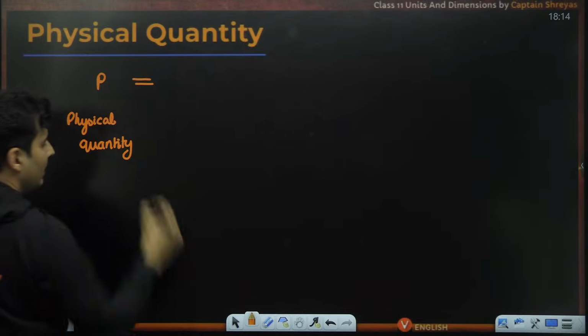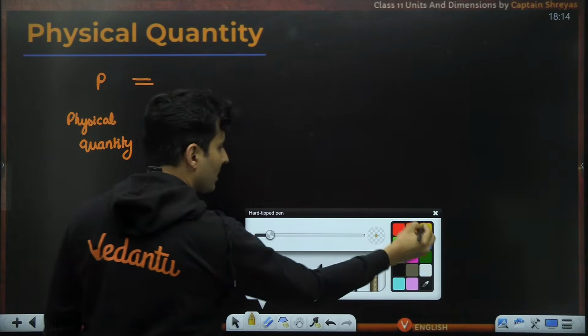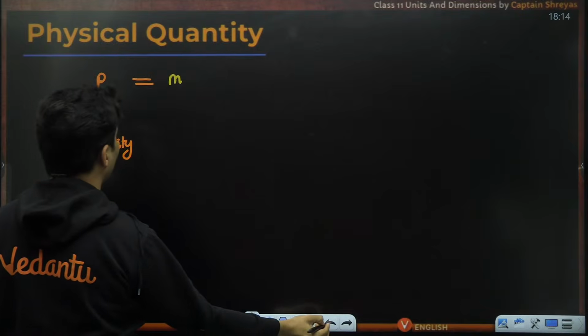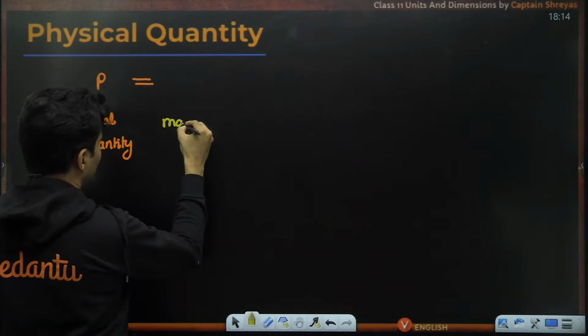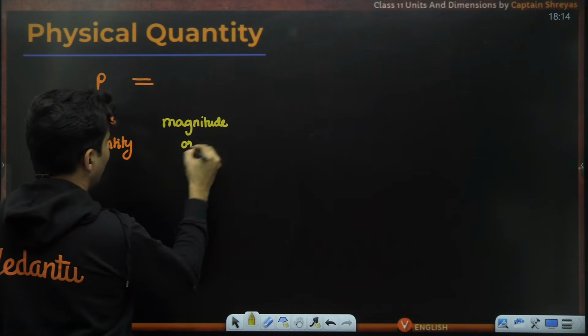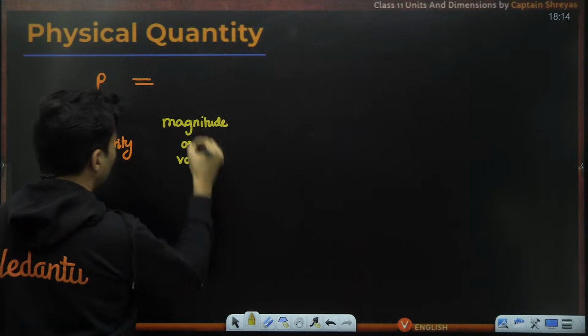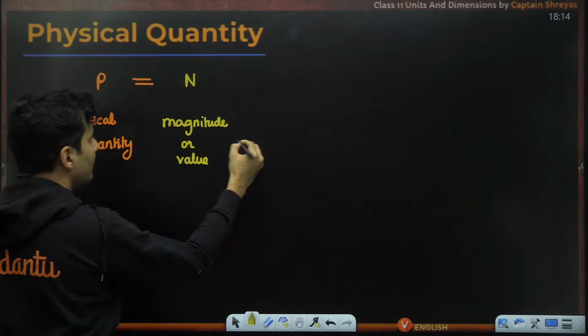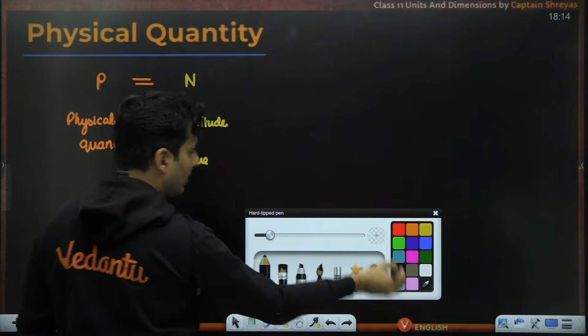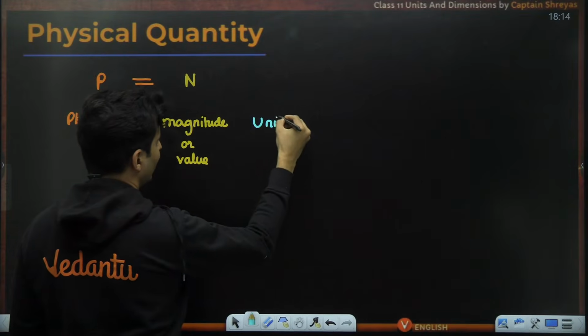That physical quantity will always have some magnitude associated with it. Some people also call the magnitude the value associated with it. So let's say that magnitude is n, and you will always have some unit associated with that particular physical quantity.